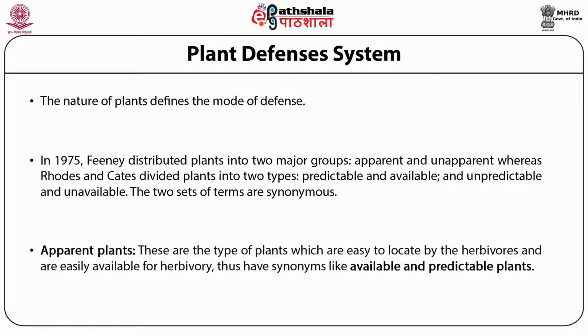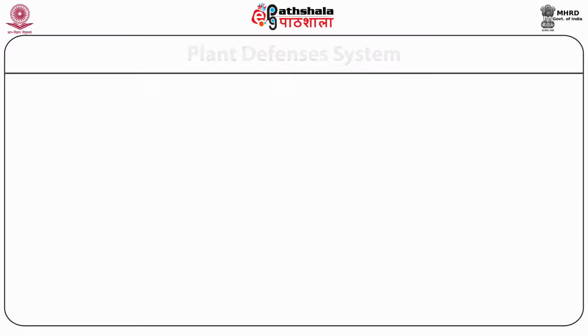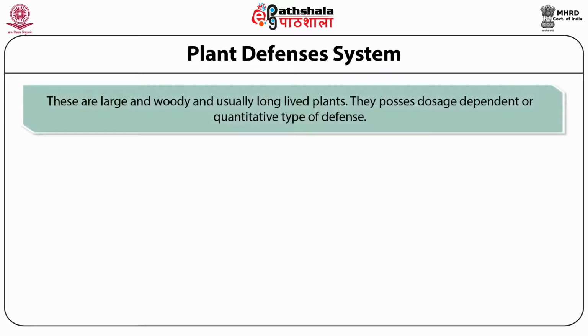A. Apparent plants. These are the type of plants which are easy to locate by herbivores and easily available for herbivory, thus they have synonyms like available and predictable plants. These are large, woody, and usually long-lived plants. They possess a dose-dependent or quantitative type of defense.